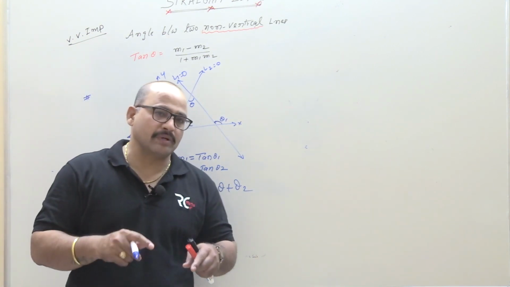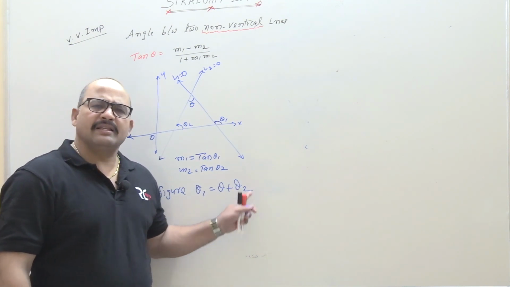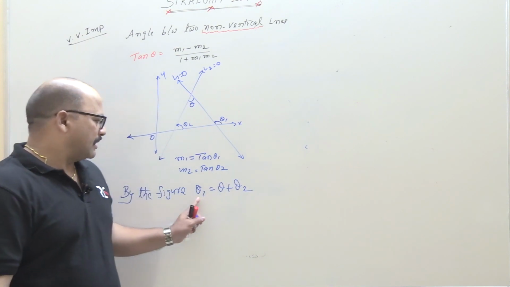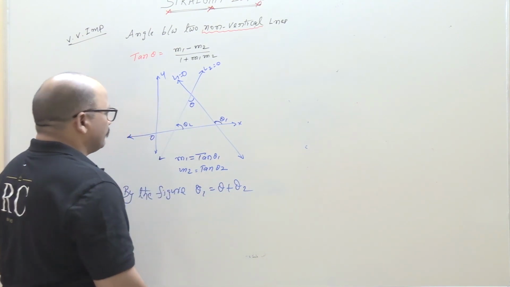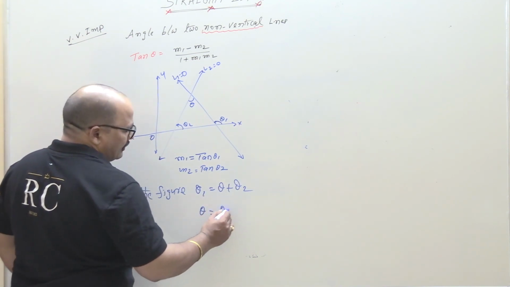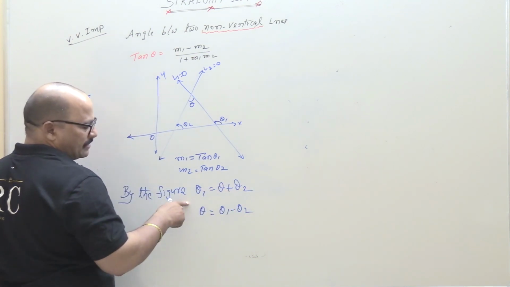Now we will use this concept. I think you have studied it in schooling, 10th class, 9th class. Okay, theta 1 is equal to theta plus theta 2. Okay, now students, theta is equal to theta 1 minus theta 2. Now I am sending theta 2 to this side.